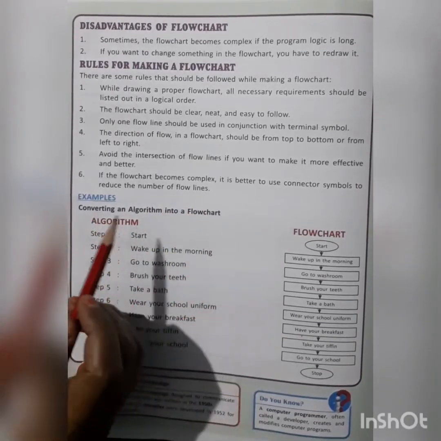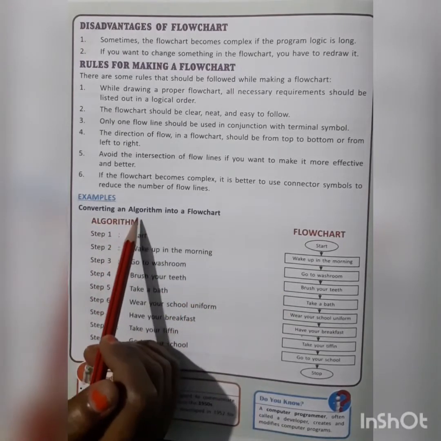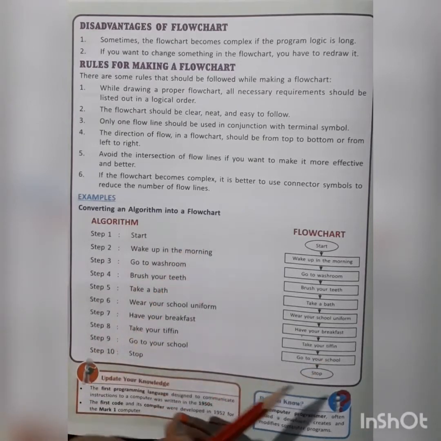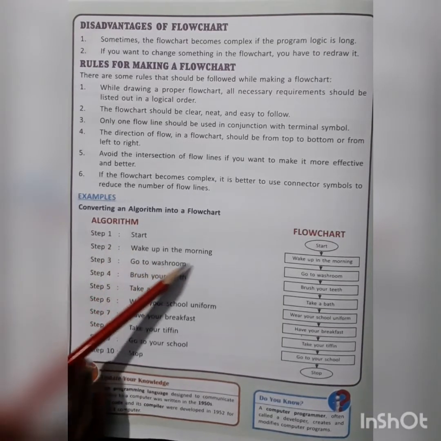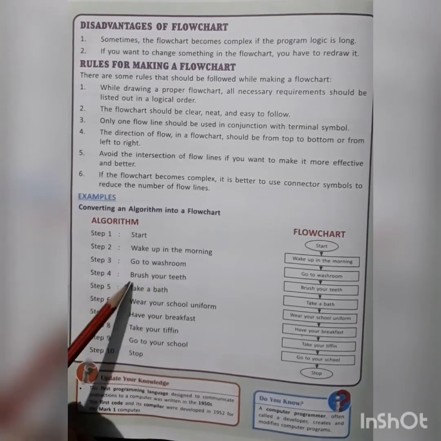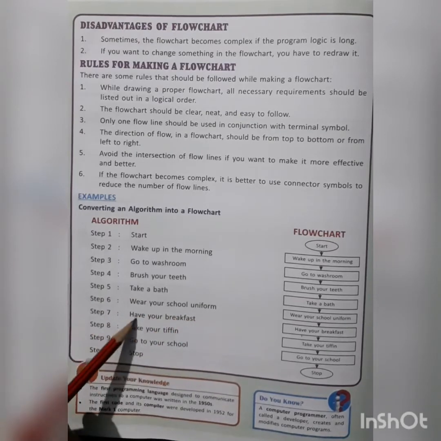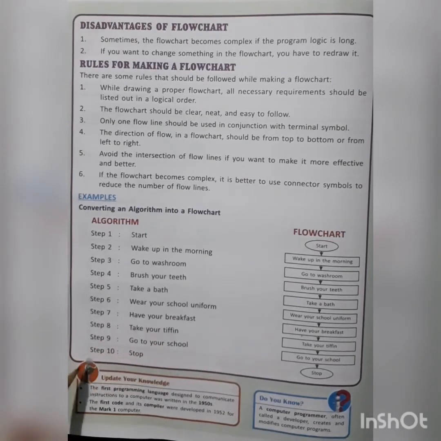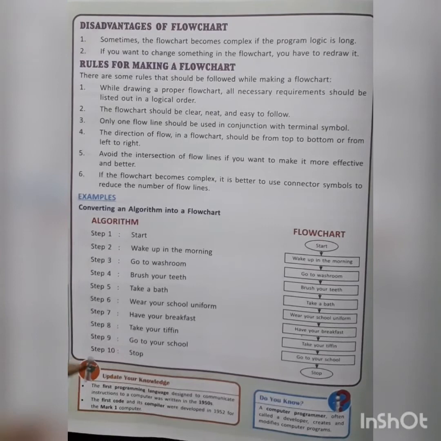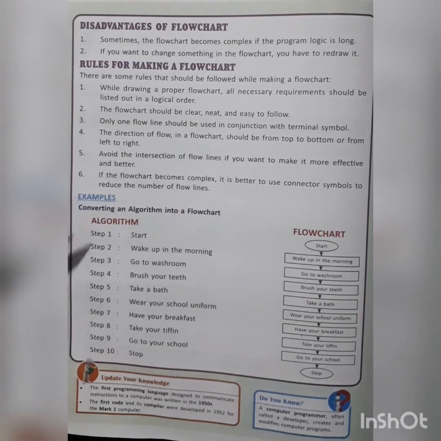Now you can understand the flowchart with the help of this example also: converting an algorithm into a flowchart. This is an algorithm we studied in the first step. It follows these steps. Step 1 start, step 2 wake up in the morning, step 3 go to the washroom, step 4 brush your teeth, step 5 take a bath, step 6 wear your school uniform, step 7 have your breakfast, step 8 take your tiffin, step 9 go to your school, and step 10 stop. This is an algorithm showing the morning routine in a stepwise procedure.